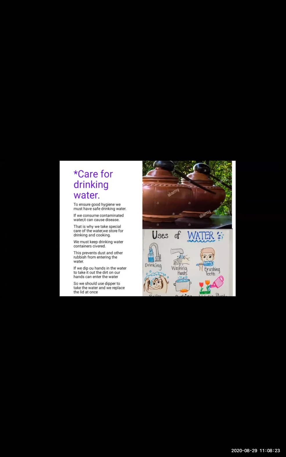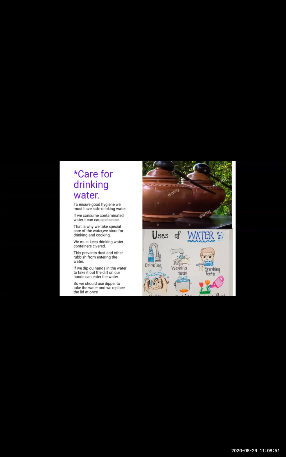If we dip our hands in the water to take it out, the dirt on our hands can enter the water. Now what happens when you play outside in the gardens with your friends? You come from that dirty place, you feel thirsty, you don't wash your hands, and you put your dirty hands in the water. You will be consuming dirty water. The entire water will get dirty, and that same dirty water will be consumed by everyone.